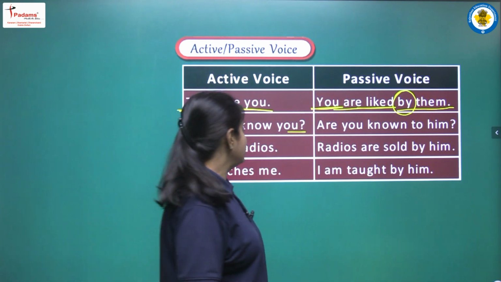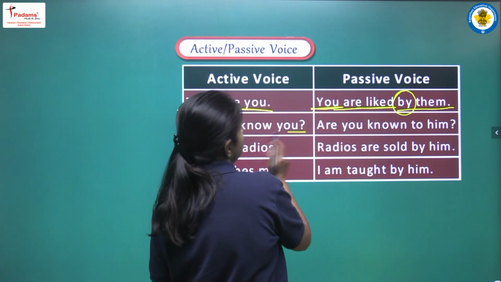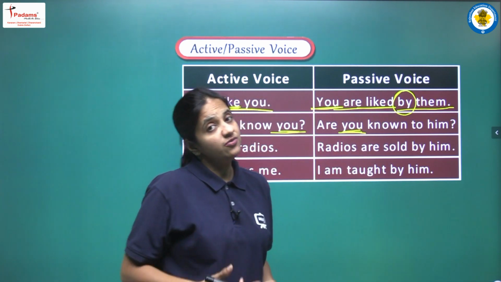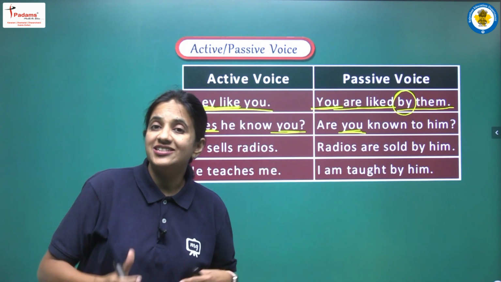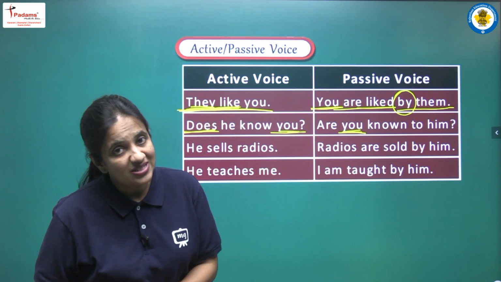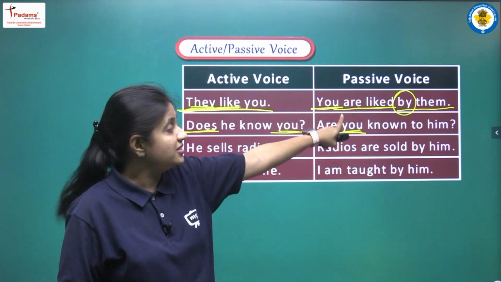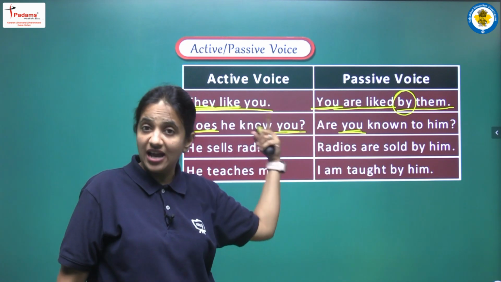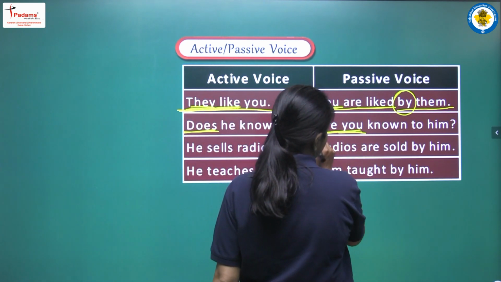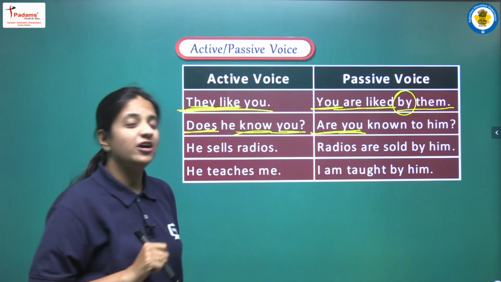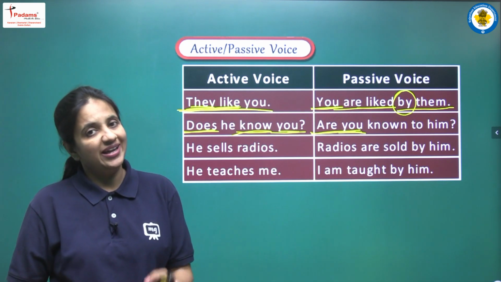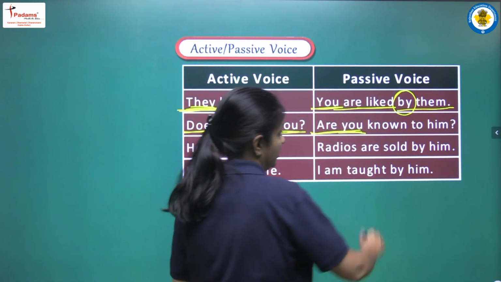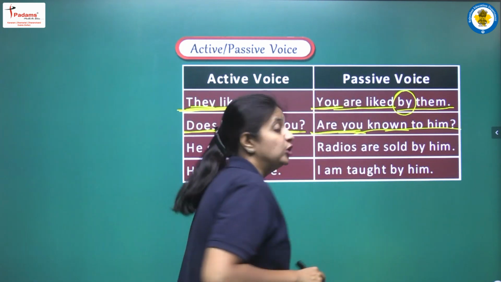So first of all, let's try to find the object. Here we are having you. So you will be our object, and because we have to follow the structure of an interrogative sentence, our sentence will start with a helping verb. So for you, yes, we will write are. So we are writing are you. Now let's see the action verb, that is know. So we have to write the third form of know, it will be known. So we are writing known, and then we are writing to him.